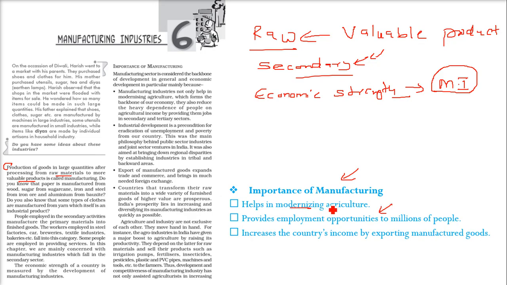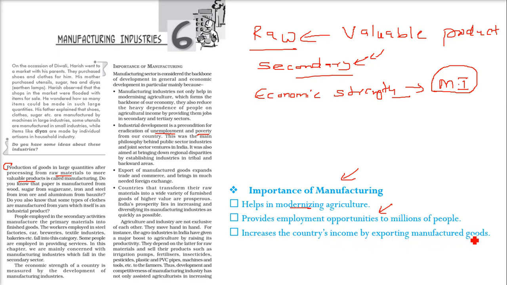Manufacturing is eradicating unemployment and poverty from our country. This is how, because people are getting jobs. If you have good manufacturing industries, then unemployment and poverty can be eradicated.